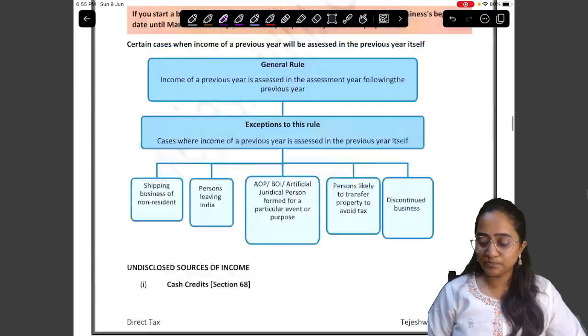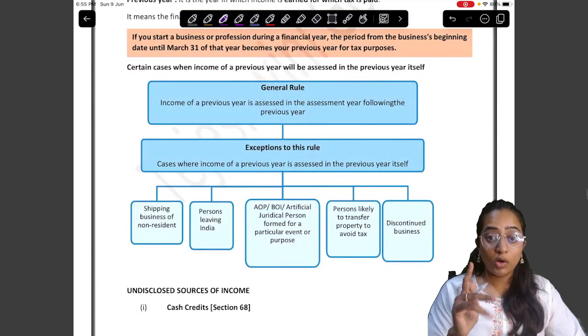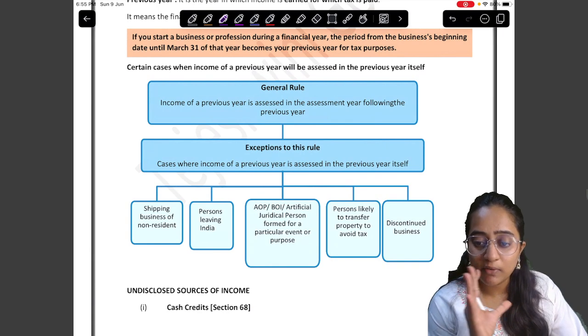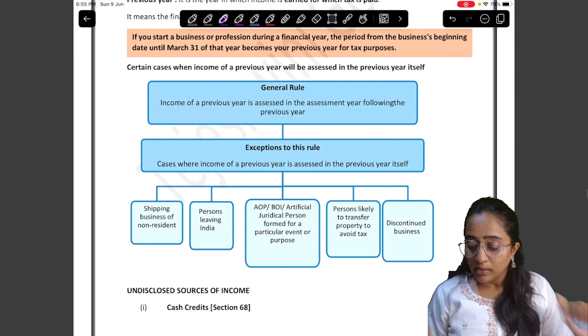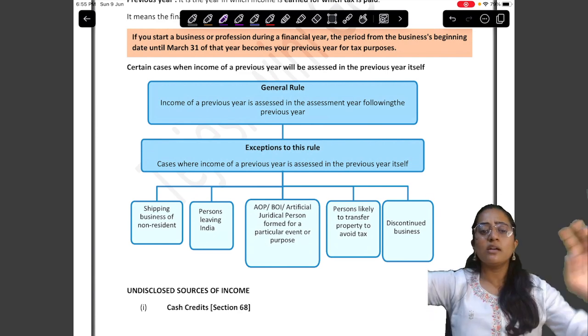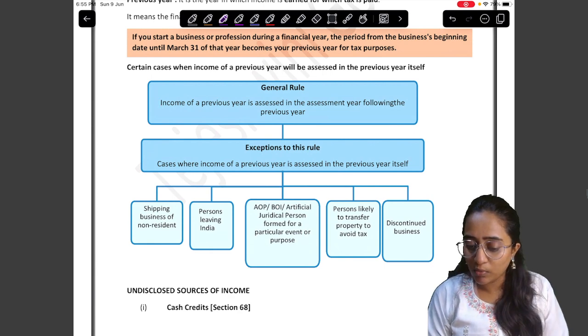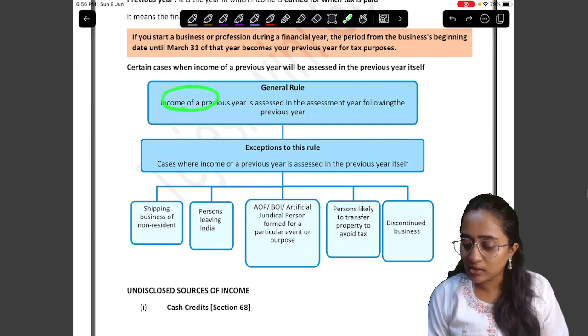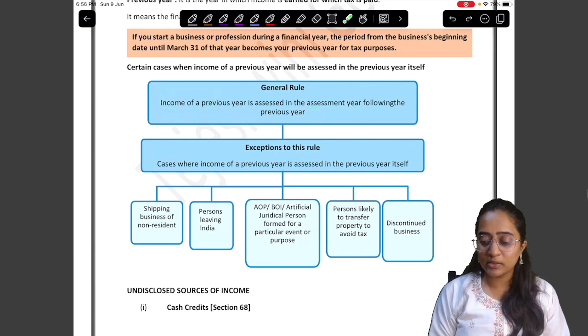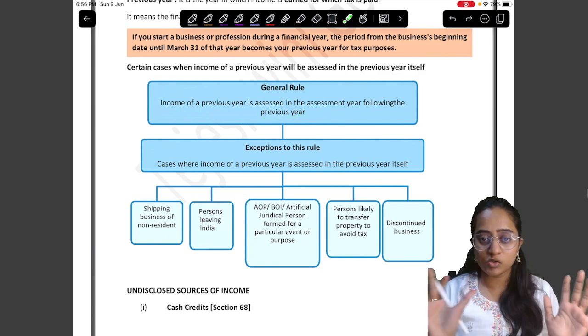Simple. Now, whatever we have understood with respect to PY and AY is easy, clear. Now you can understand, there are certain rules where there is an exception. This is the general rule, that is, income of the PY is going to be taxed in the assessment year, following the previous year. Simple. We have understood that.